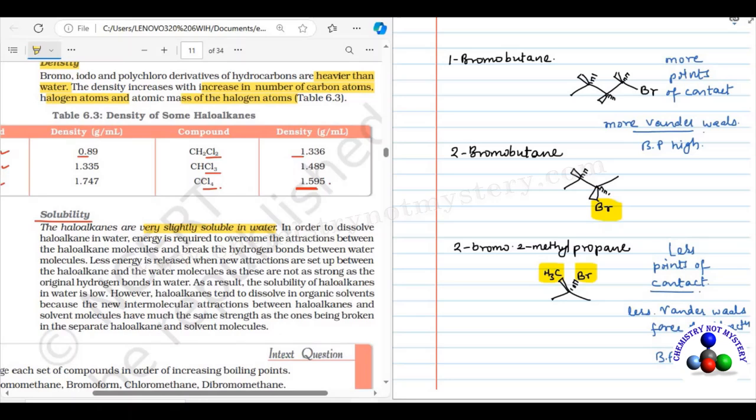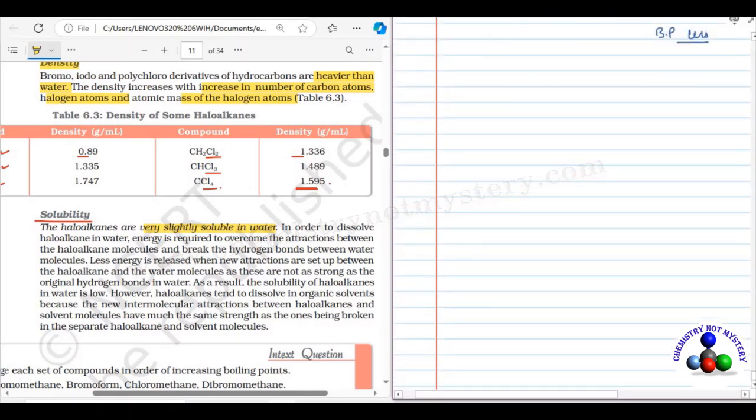However, haloalkanes tend to dissolve in organic solvent because the new intermolecular attraction between haloalkane and solvent molecule has much the same strength as the one being broken in the separate haloalkane and solvent molecule. Now let's try to understand the meaning of these lines.